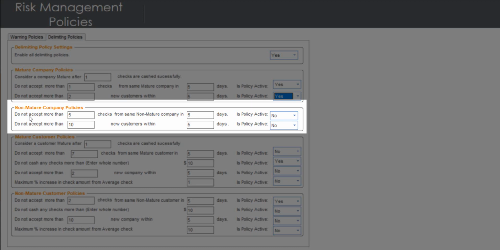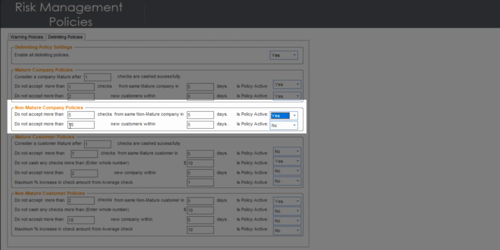The next set of policies are the non-mature company policies. These are companies that have barely cashed checks with you and are considered non-mature. The first policy is: do not accept more than 5 checks from the same non-mature company in 5 days. This tells you to not take more than 5 checks for a company that is fairly new in your system. We usually recommend 1 to 2 checks in a period of 3 days, but you can set the value that is more convenient for you. Make sure to activate the policy.